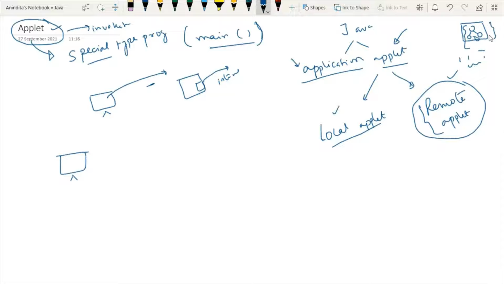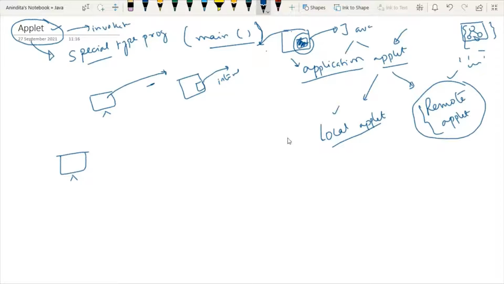So that's why I was explaining that applets are programs that will be embedded in the web page, like an ad, and they can be transported over the internet. Means whenever you need this web page on your own local machine, this web page is coming, and along with that, this ad is also coming, right? So this is the basic definition of applet. Whatever ad you see in the web page, they are applications of applets.